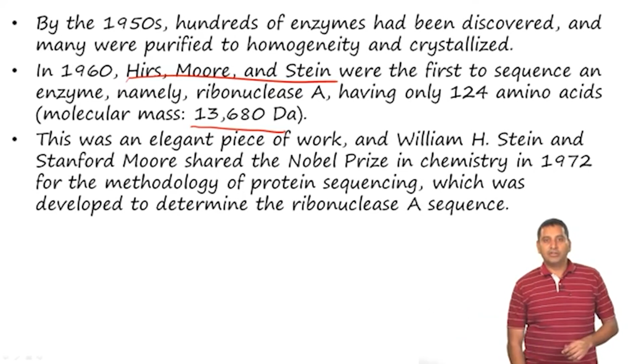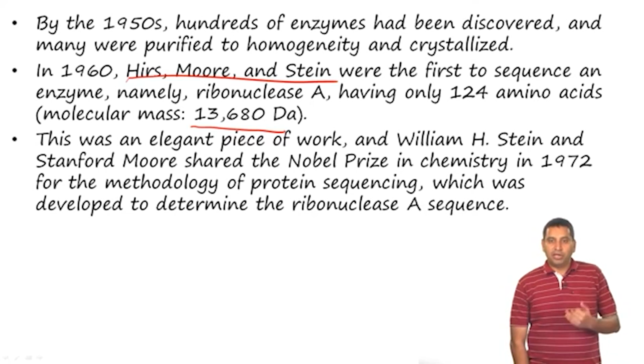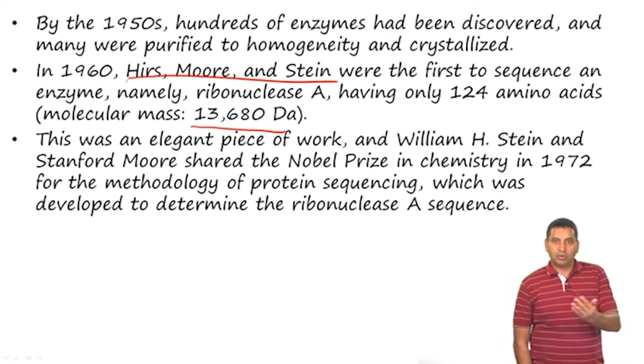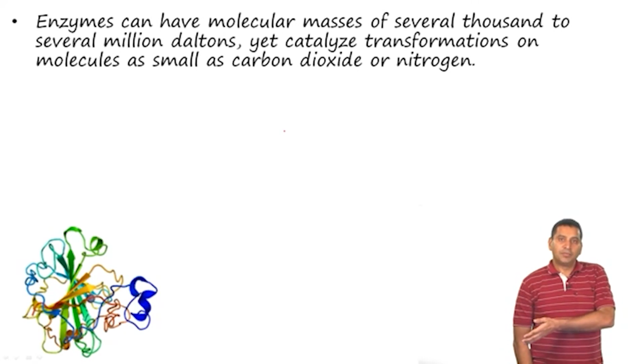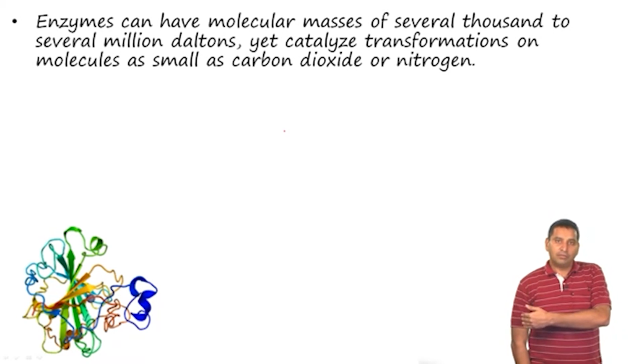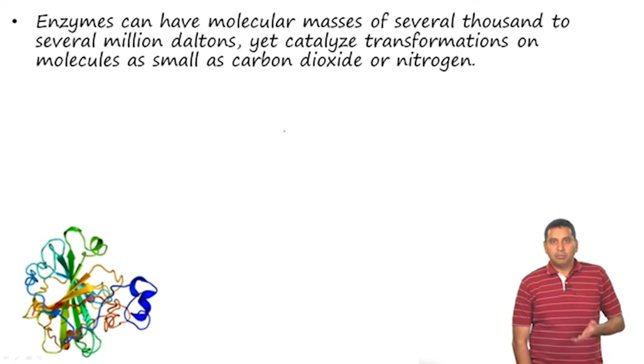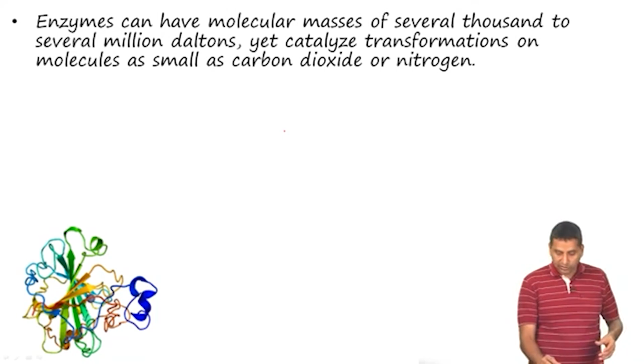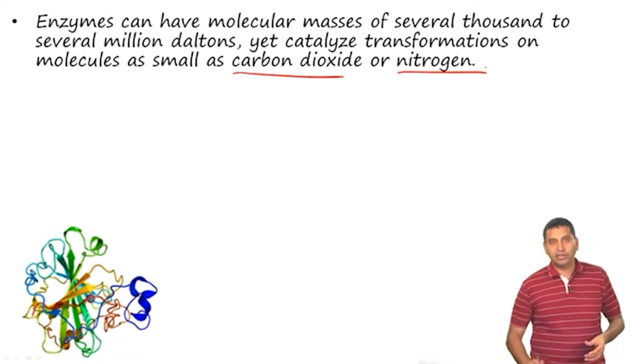And so, therefore, by the 1950s and 60s, people had not only isolated a protein, but also were able to sequence it and identify what the sequence was. Subsequently, enzymes which have masses of several thousands to millions of Daltons have been discovered, but they can also carry out transformations of extremely small molecules such as carbon dioxide or even nitrogen.